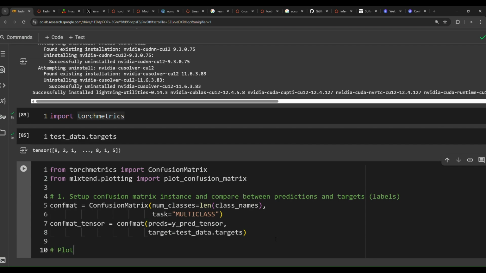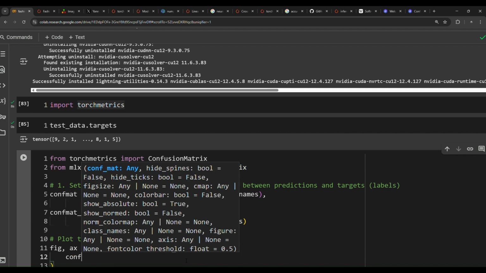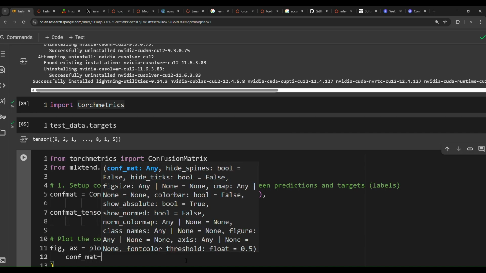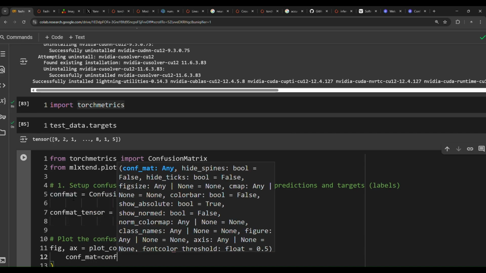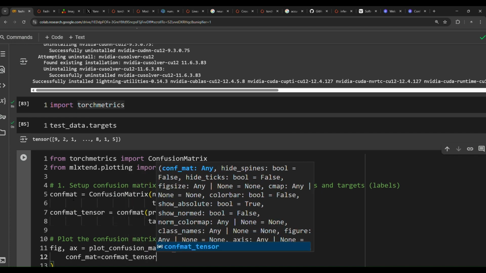And then lastly, plot the confusion matrix. Well, to plot the confusion matrix, we're going to create fig, ax equals plot_confusion_matrix. We're going to use this function, plot_confusion_matrix, and then pass the confusion matrix that we have computed here, so conf_mat equals confmat_tensor.numpy.